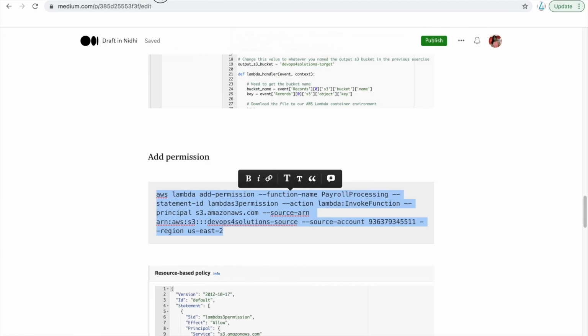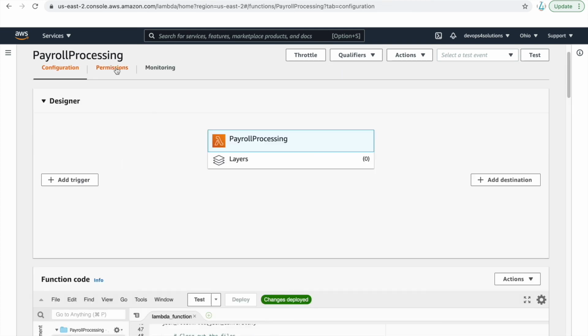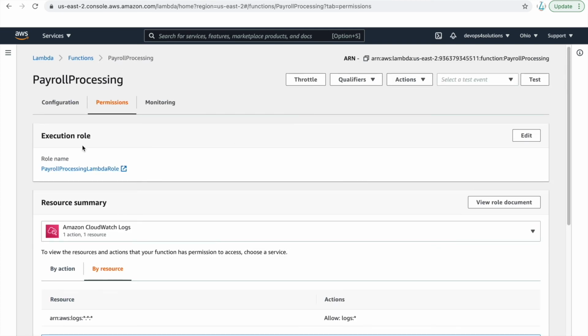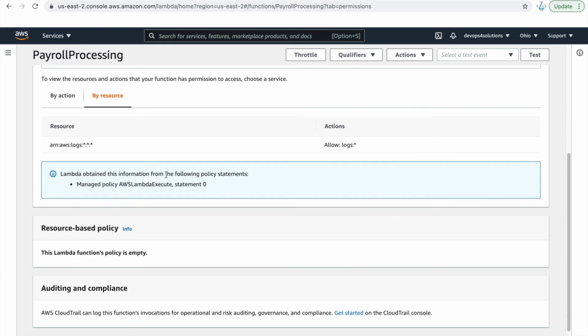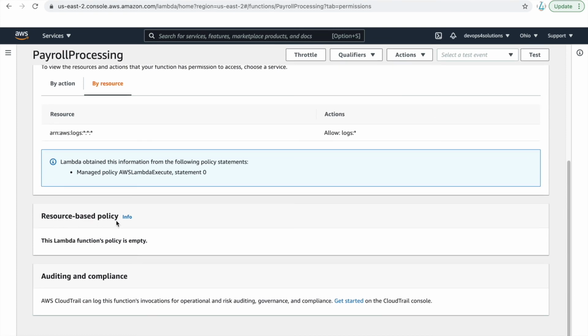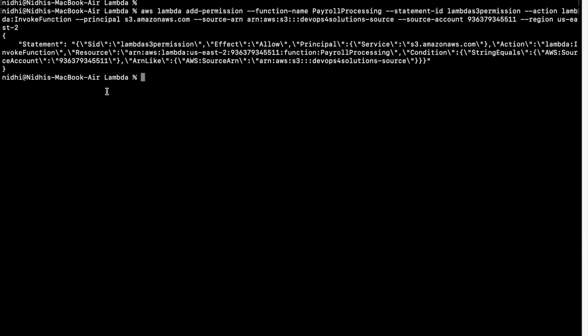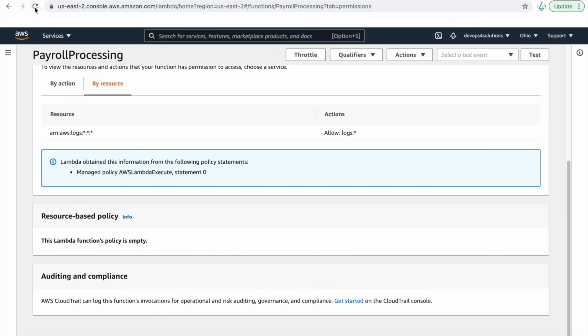Okay, so meanwhile it is running, I want to show you here in the permissions. Right now there is an execution role. The execution role defines which AWS resources the Lambda function needs access to. Okay, so that is what the execution role means. And here you can see the resource based policy. That means which AWS resources can trigger this Lambda function. So that's what we have called right now. So let me just refresh it.